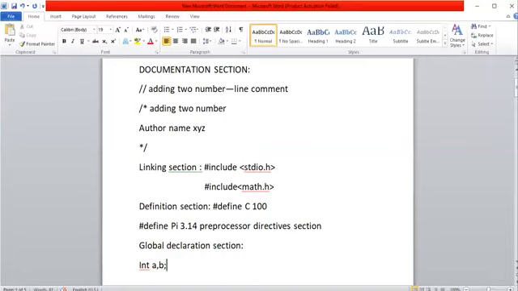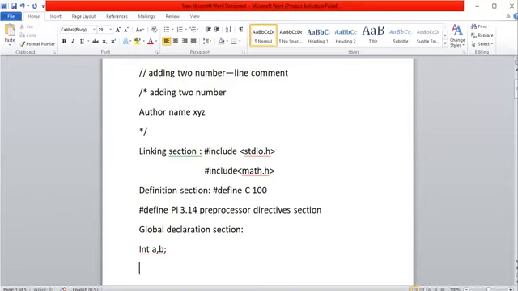Global means outside of the main program. If we declare any variable outside of the main program, then that variable is available to the main program as well as all the functions, whether called in the main program or defined outside of it. Is it clear now? That's why this is treated as the global declaration part.